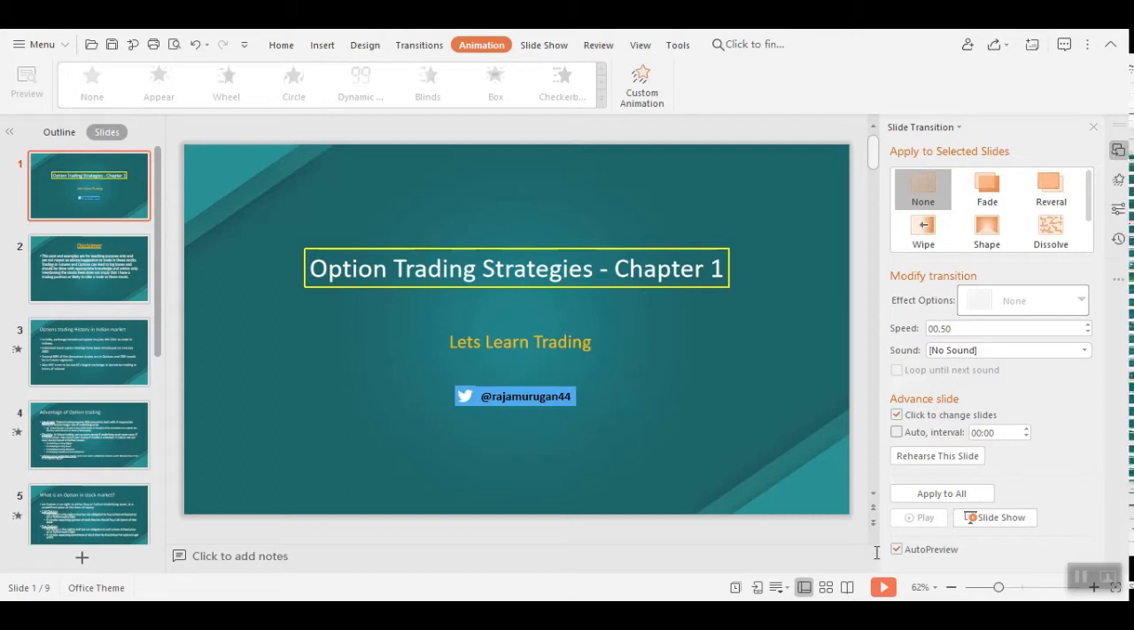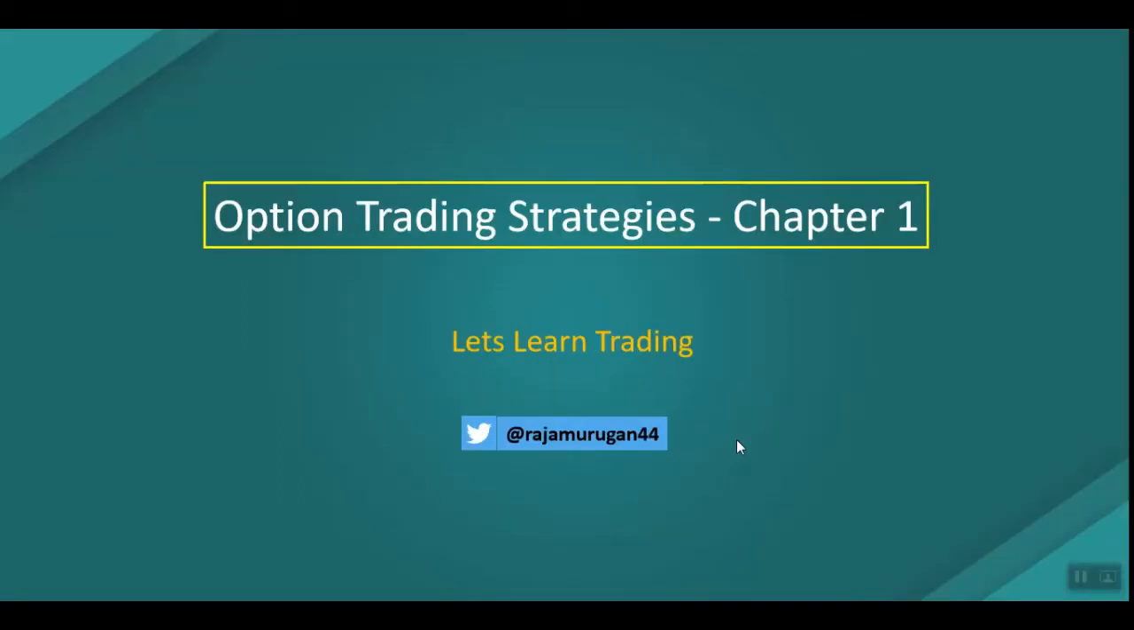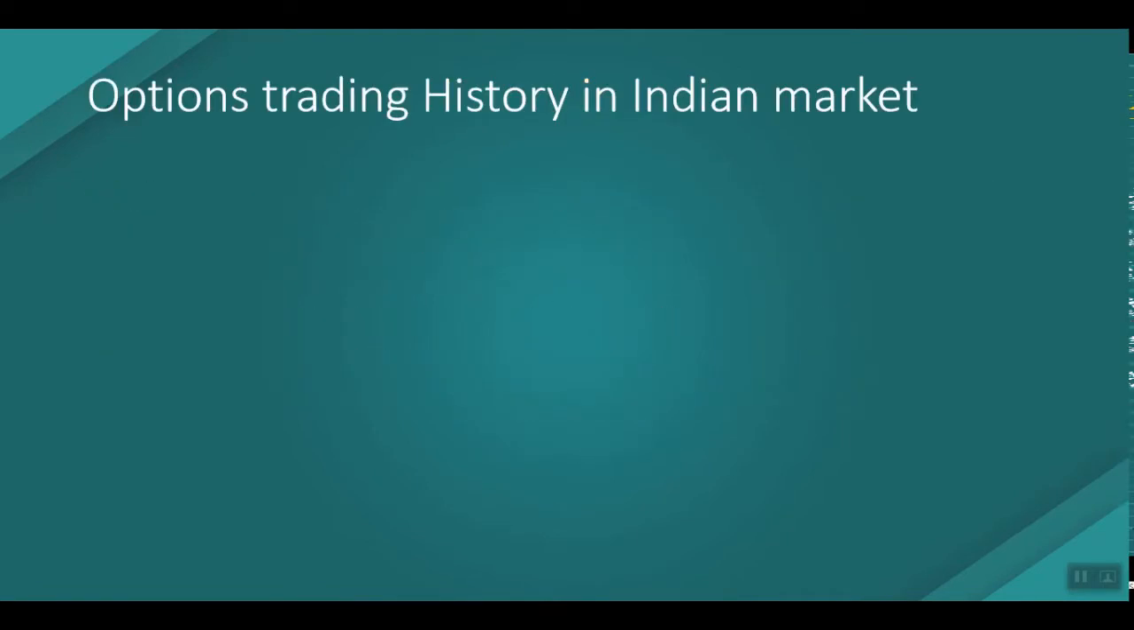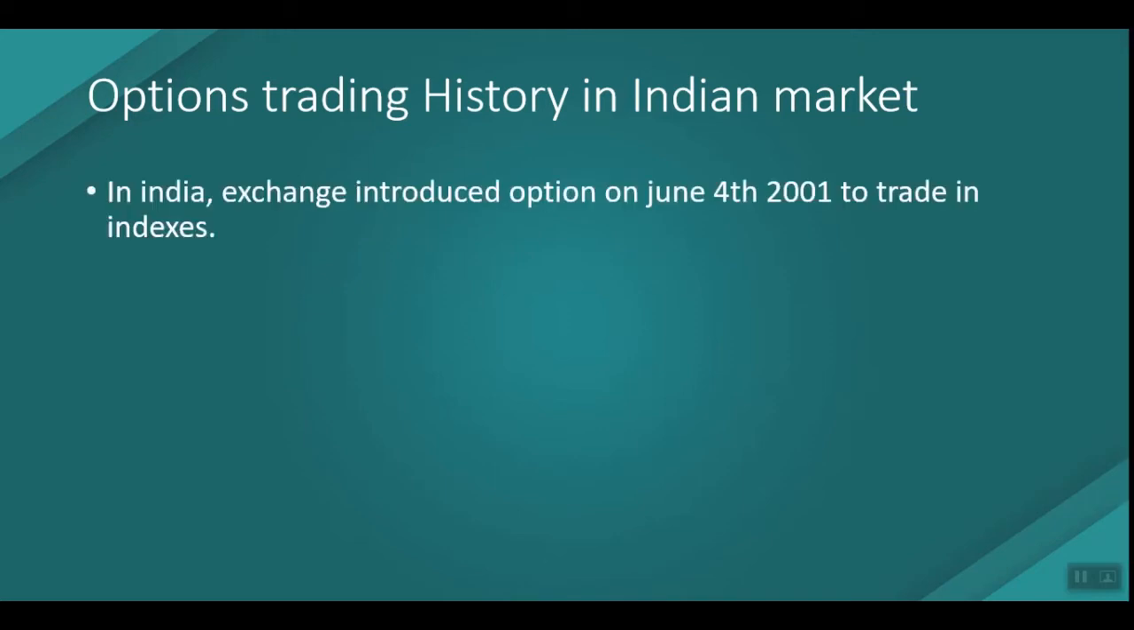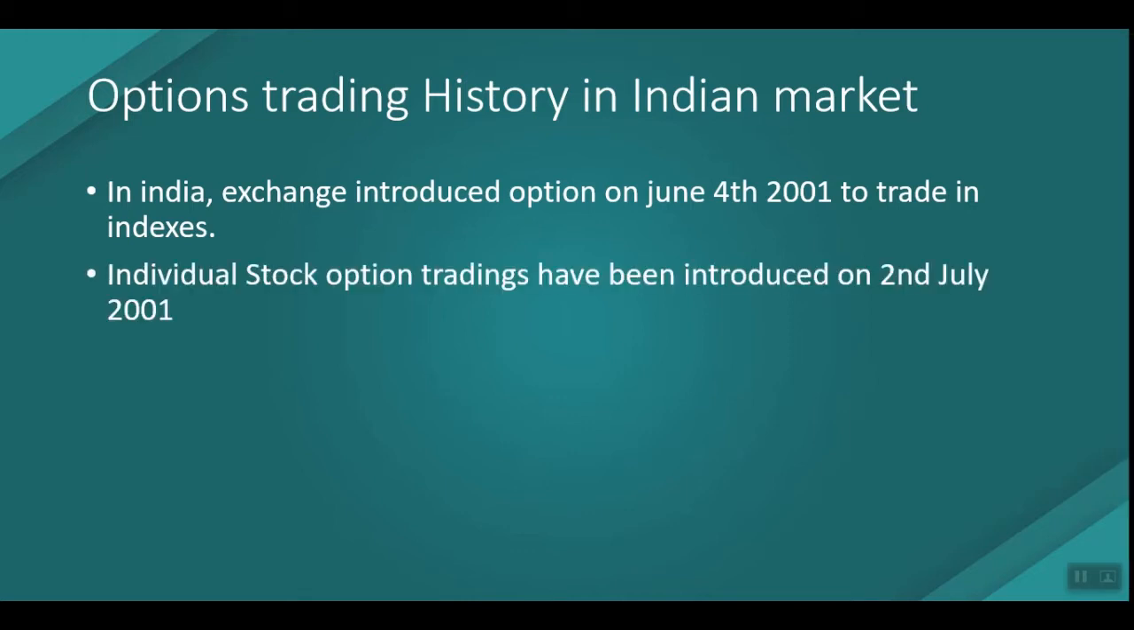So let's get deep into option strategy. This is option trading strategies chapter 1: option trading history in the Indian market. In India, the exchange introduced options trading on June 4th 2001 to trade in indexes. After introducing option trading in indexes, the exchanges introduced stock option trading on 2nd July 2001.